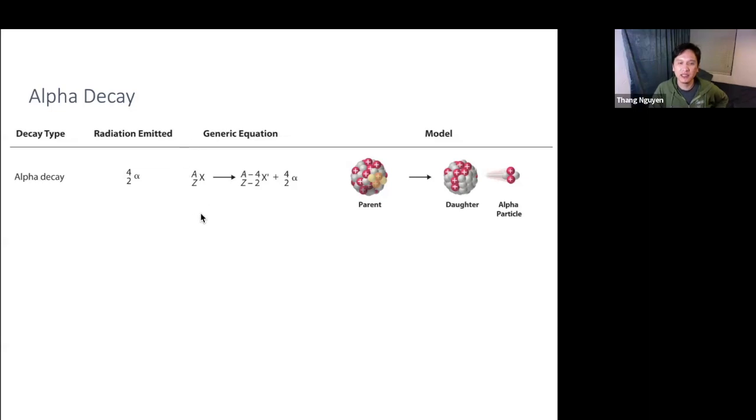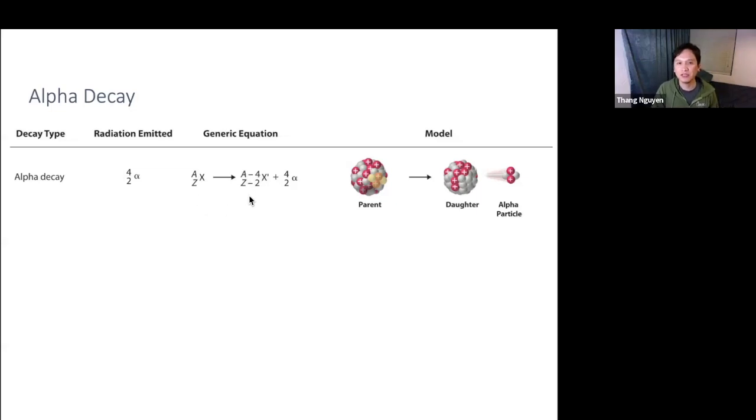Now let's take a look at the generic equation. Remember, you have your parent isotope here. If it releases 2 protons, the number on the bottom, Z, has 2 fewer protons, so the daughter is symbolized as Z minus 2. Now the mass number on top, because it loses 2 protons and 2 neutrons, together 4 AMUs, you lose 4. So the daughter is A minus 4 from the parent, okay?